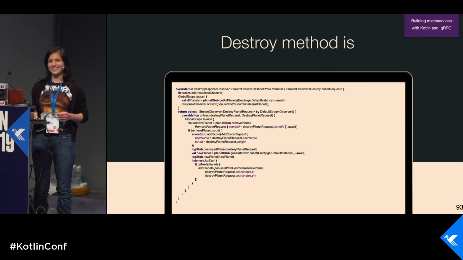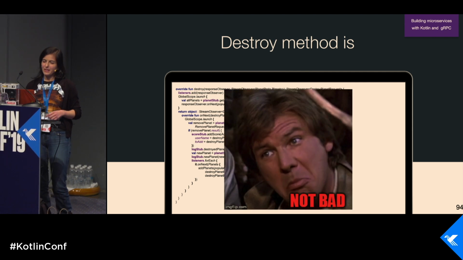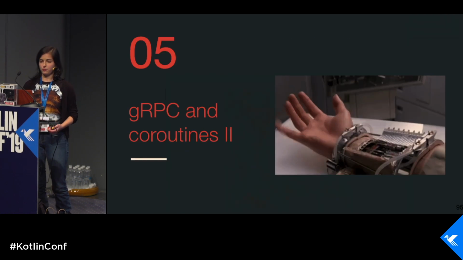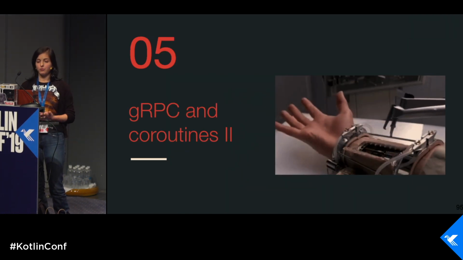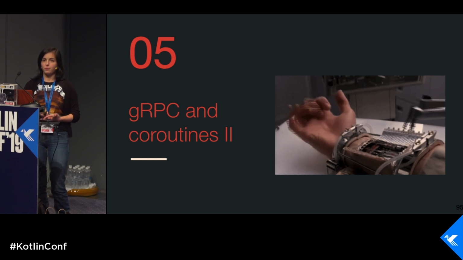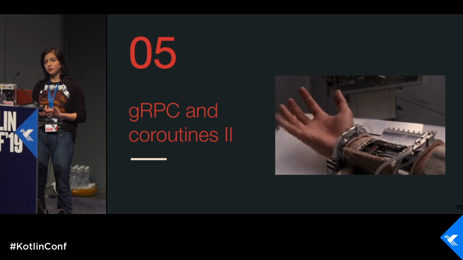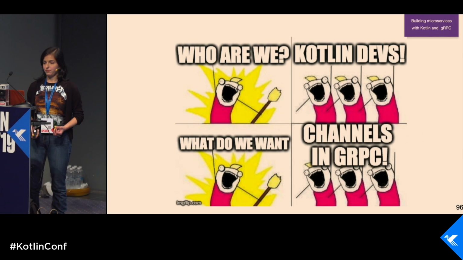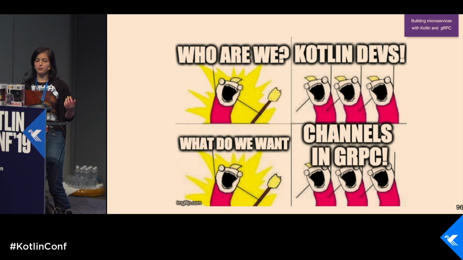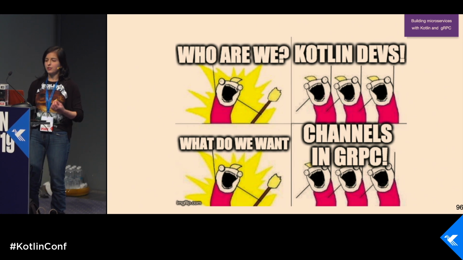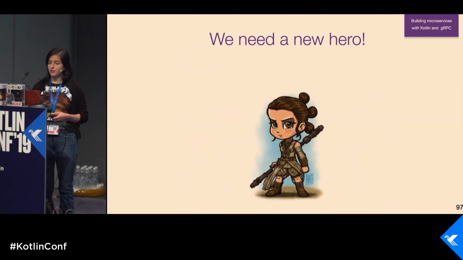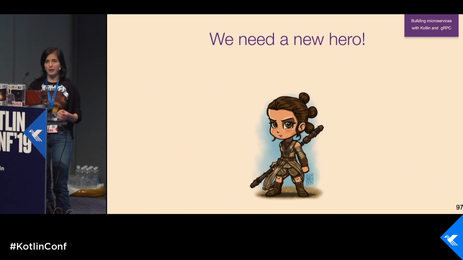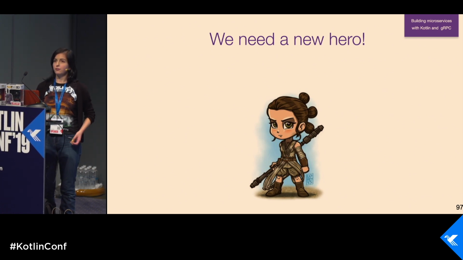Remember about boxing. So this code is not as bad as it was, but it's not good enough that I want to use it. So here comes gRPC and coroutines part 2. Because it's not enough only to use futures, we need to have something else to get rid of the stream observer altogether. Why? Because we are Kotlin developers, and what do we have? We have channels, and we have coroutines, and we can use them. So the problem is that it's quite difficult to do this. We need to implement some bridges on top of this, and we need a hero who can do this.